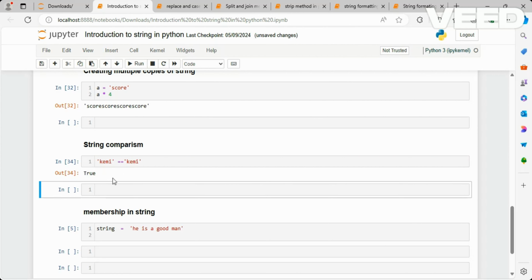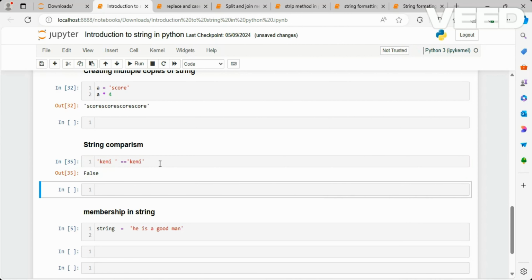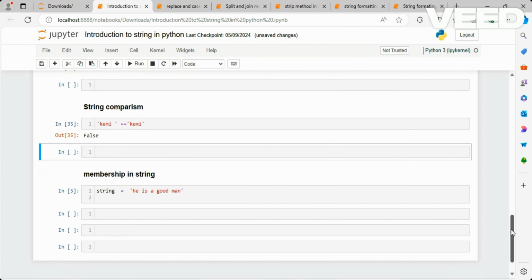So the same thing goes for space, like I said the other time. If I put a space here, Python is seeing this space as a character. So Python sees 5 characters, K-E-N-N-Y and then a space. Whereas it is saying K-E-N-N-Y, that is 4 characters here. So if I run this, it's going to give us a false. Good. This is very important because it can make a lot of difference. So if you are running a very big syntax and you mistakenly put a space like this, you are going to get a wrong answer. And these are the things you need to take note.